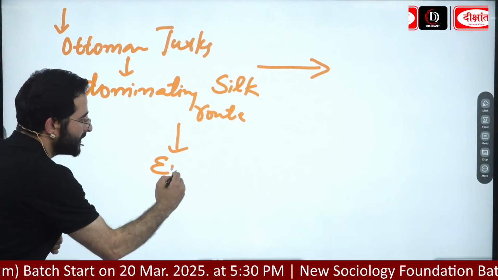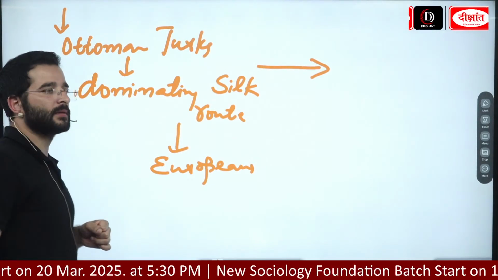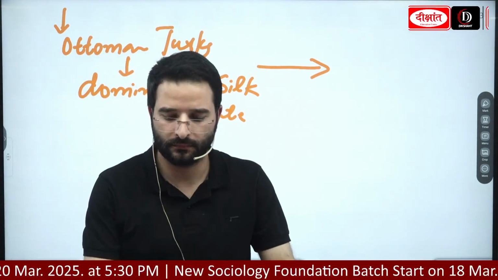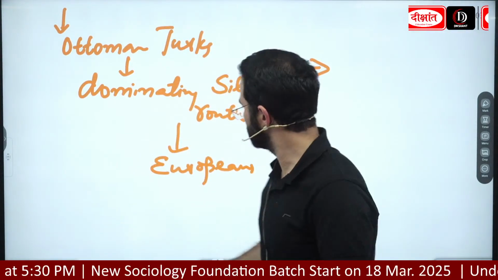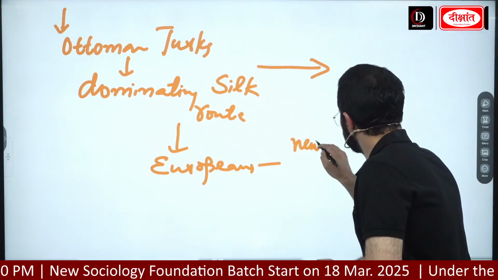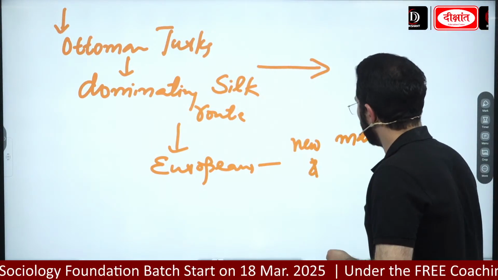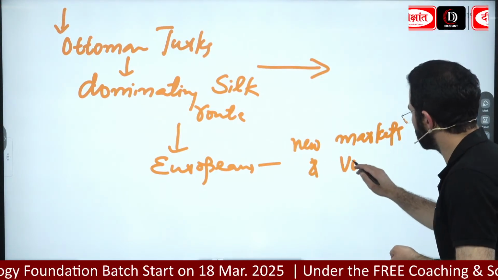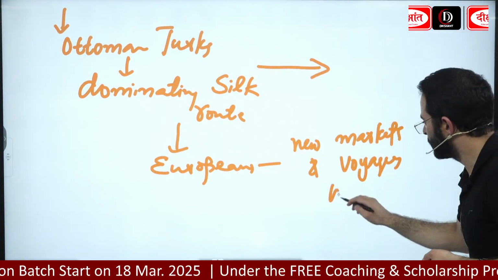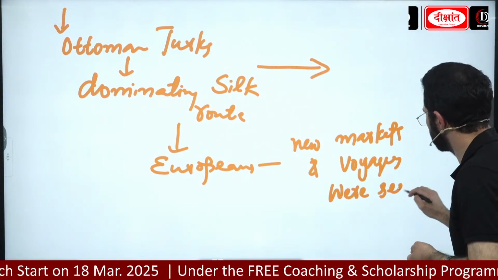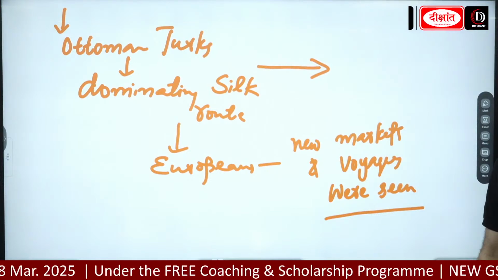अब यहां पे जैसे ये होगा, एरो के फॉर्म में लिखो, Europeans started looking for new markets and voyages were seen.